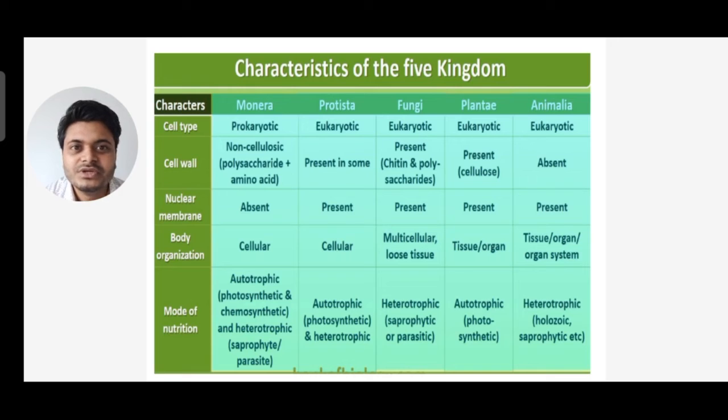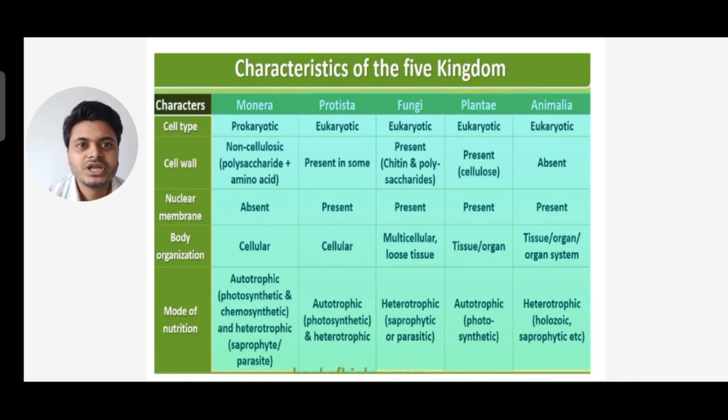Next, we come to the nuclear membrane. We know that since Monera is prokaryote, it will not have a nuclear membrane, whereas the rest have a nuclear membrane. So Protista have a nuclear membrane, Fungi have a nuclear membrane, Plantae have a nuclear membrane, and Animalia have a nuclear membrane.